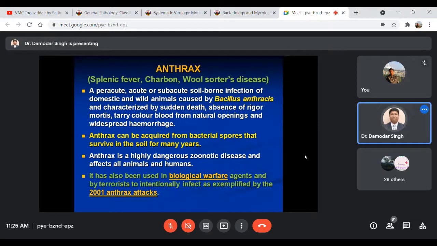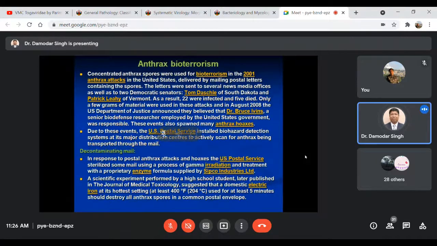Like some terrorist act, these terrorists may intentionally utilize and leak out this organism, spread this disease, and they can attack even humans, because it is highly zoonotic. So it can be utilized as a biological warfare agent through anthrax spores. These are some of the history I have collected for anthrax bioterrorism.